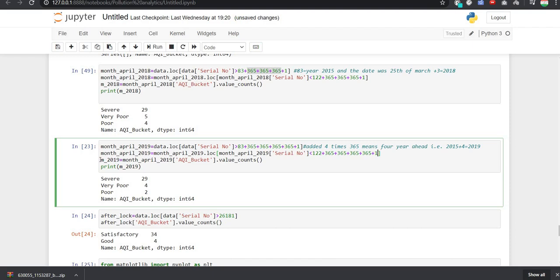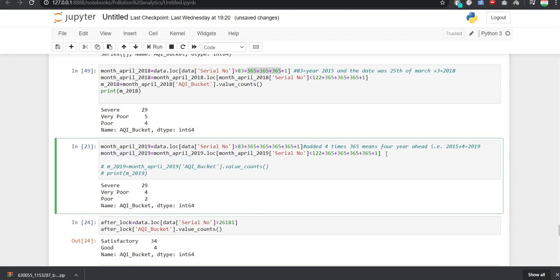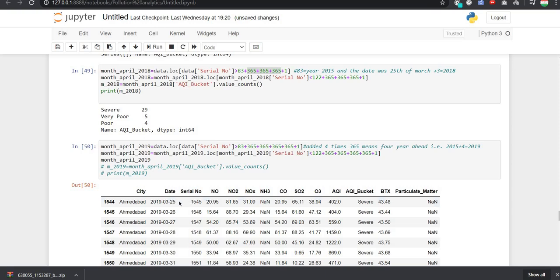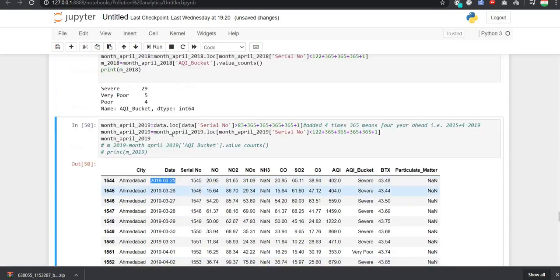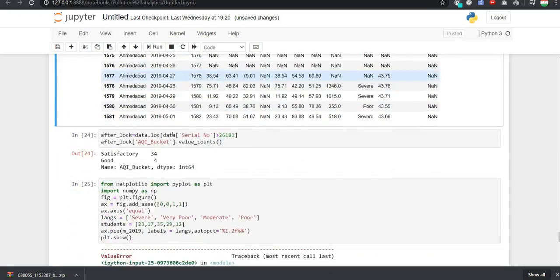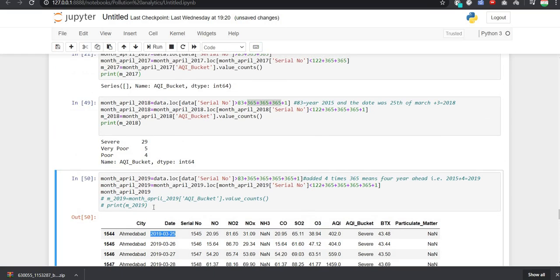And if you have doubt about what is in this month, April 2019, let me give you a value. So you can see that the value here also starts from 25th of March 2019, and we know that after 25th of March 2020 the lockdown came, so we are comparing these two months only, these total values only. So for that we are doing so.